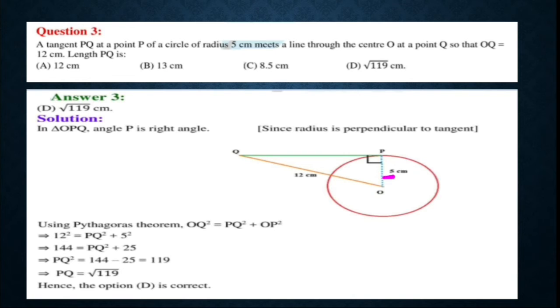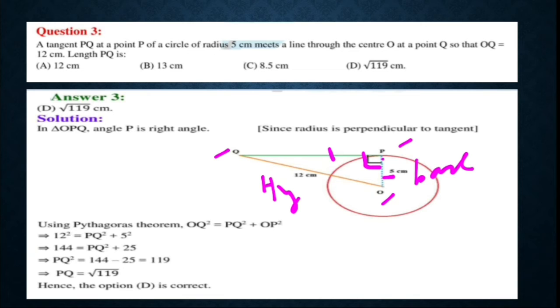The tangent and the radius will form 90 degrees at the point of contact P. That means this angle is 90 degrees. So you can say that this triangle OPQ is a right angled triangle. And in this right angled triangle, the value of the hypotenuse and the value of the base is given.